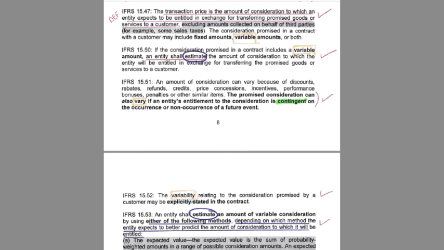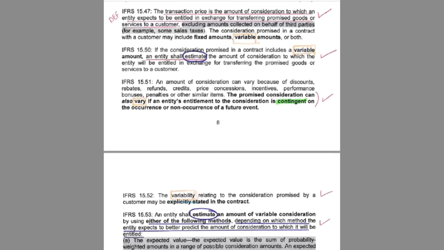But what is the transaction price? And the definition for transaction price comes out of paragraph 47 in IFRS 15. And it says, the transaction price is the amount of consideration to which an entity expects to be entitled in exchange for transferring promised goods or services to the customer. The consideration promised in a contract with the customer may include fixed amounts, variable amounts, or both.